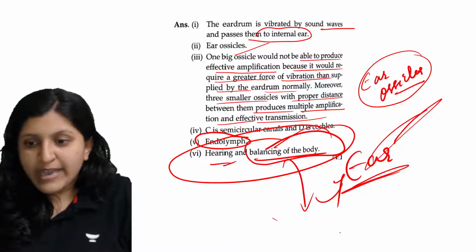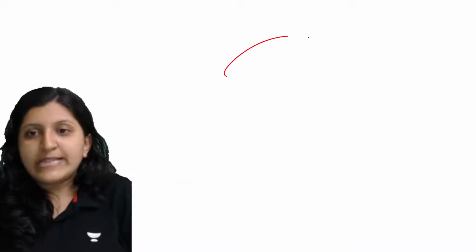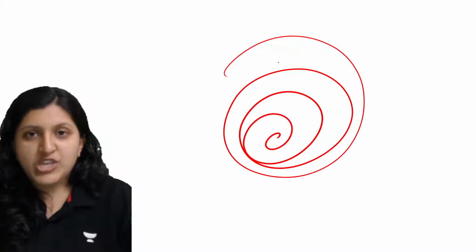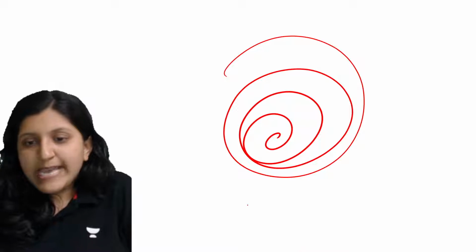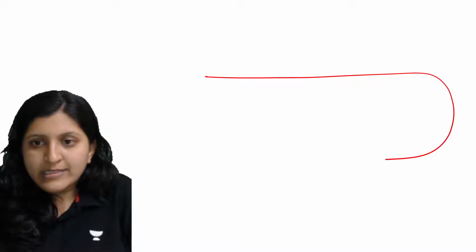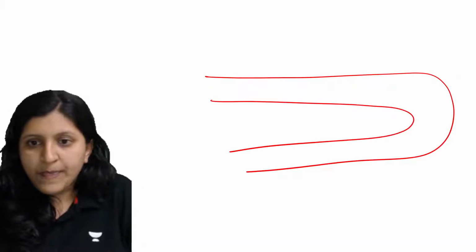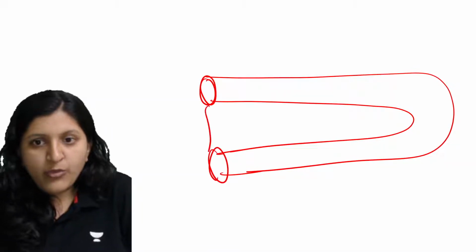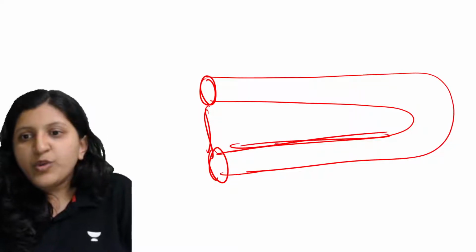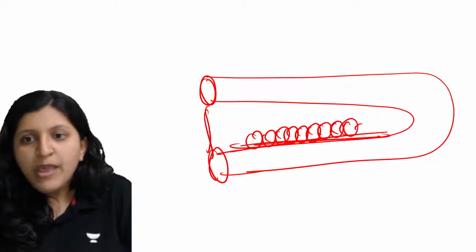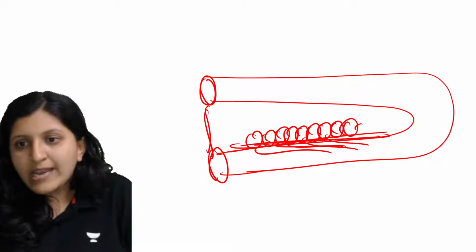Okay, so I'll just explain that. Let's say this is a cochlea. The cochlea has 3 chambers. If I expand this cochlea, instead of drawing it like this, we can show a cochlea like this. Here you can find an oval window, here a round window, which is a closing. Here you can find the organ of Corti, where you can find the sensory hair-like cells.